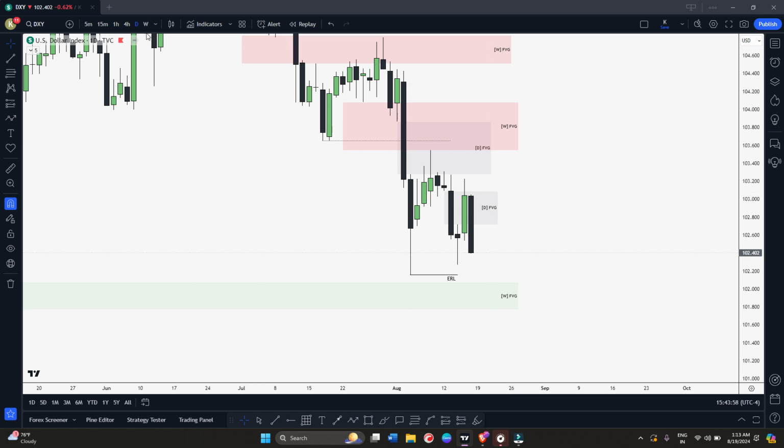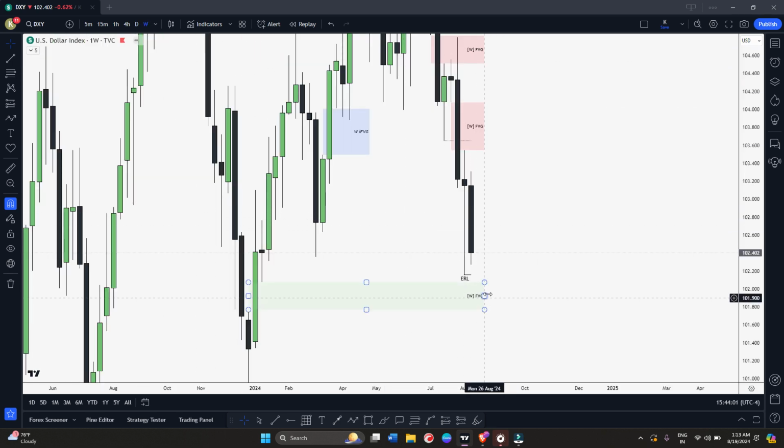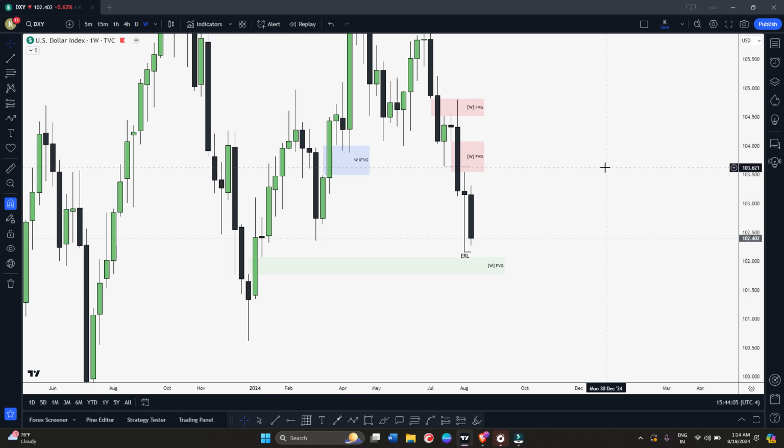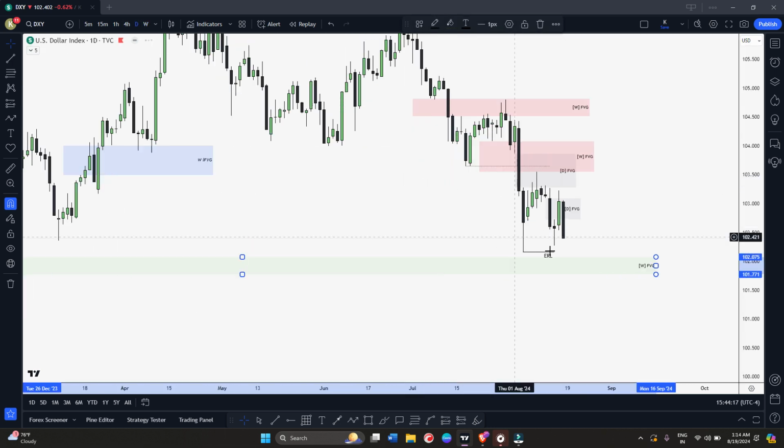Now I'm still expecting price to trade all the way down to this weekly bullish fair value gap. In the last weekly analysis, we discussed that the bullish level is not holding, so I'm expecting the market to trade much lower, and this can be our draw on liquidity. If you go to the daily time frame, you can see from this daily bearish fair value gap we're seeing some rejection and created this order block as well. So we can still look for a bearish move until we hit this external target, or until we tap this weekly bullish fair value gap.